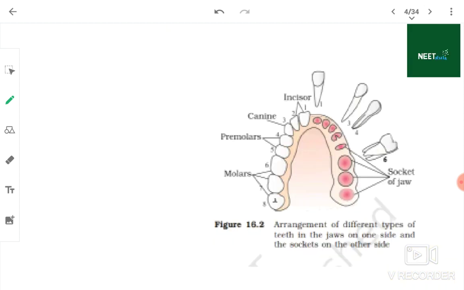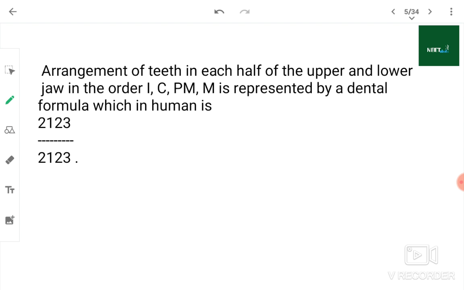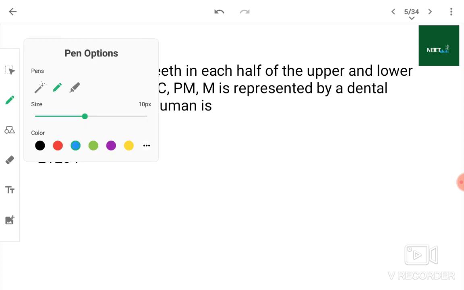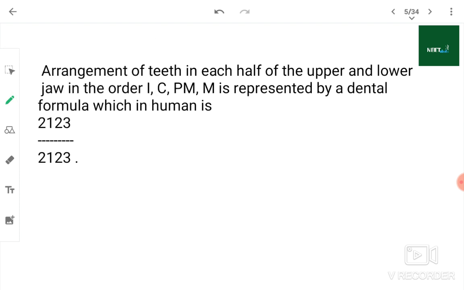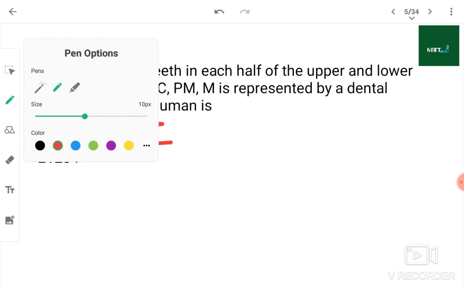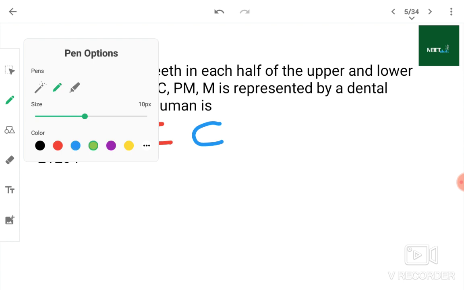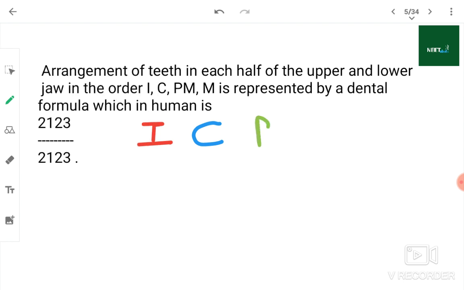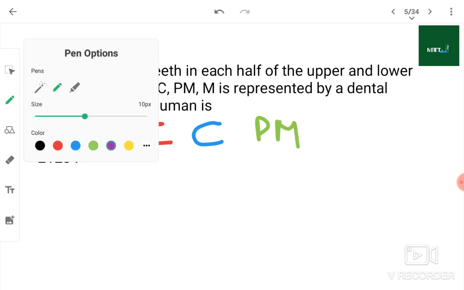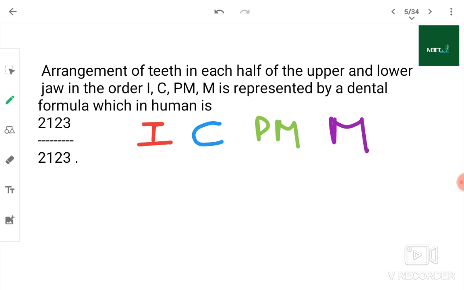Now, this is the diagram of teeth given in your NCERT also. Incisors, canines, premolars, and molars.